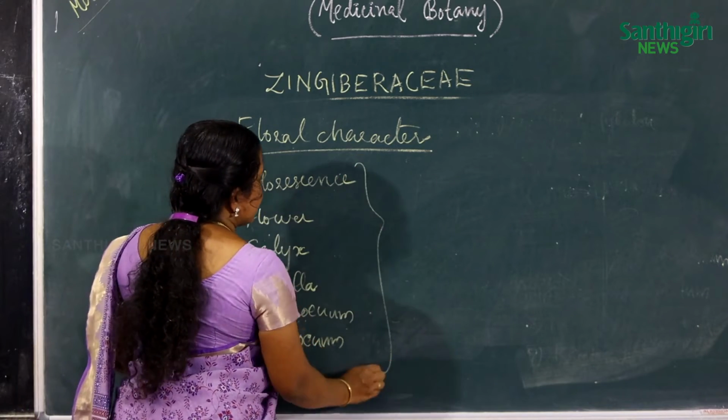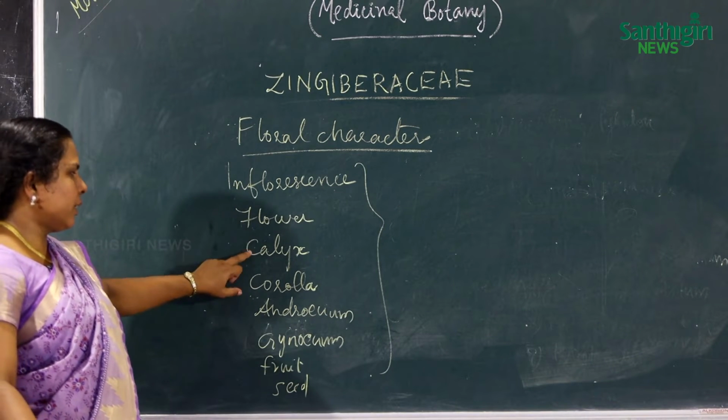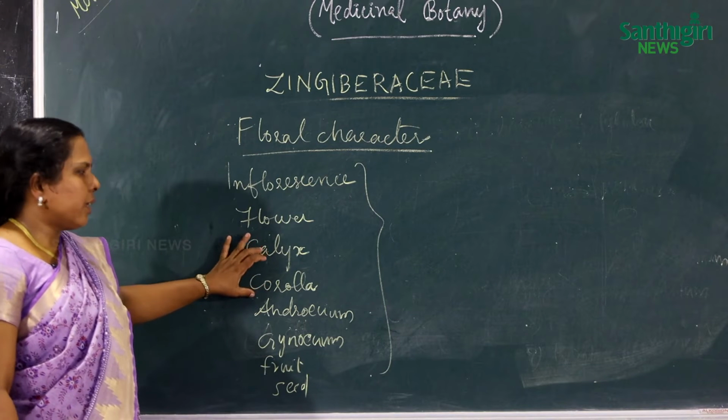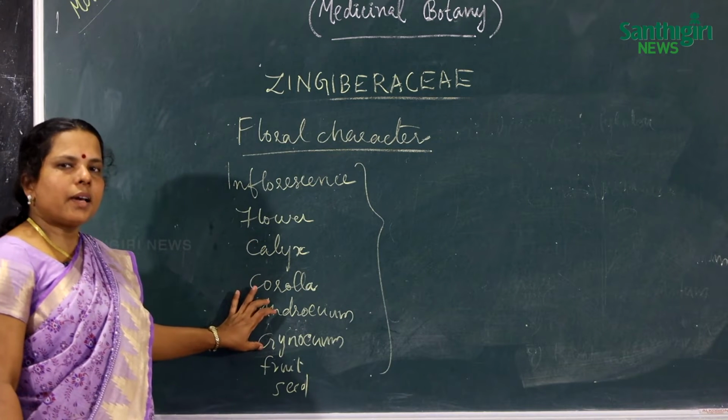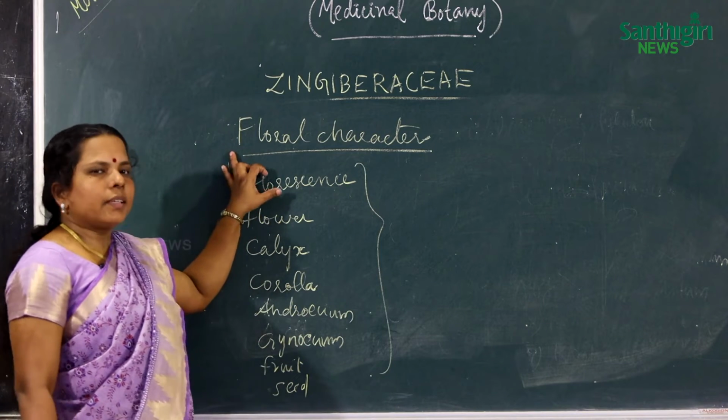These together are called the floral characters. Calyx and corolla are the non-essential whorls, and androecium and gynoecium are the essential whorls of the flower. Then fruit and seeds.